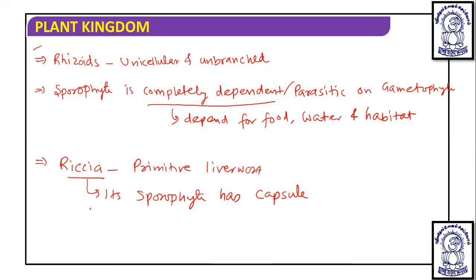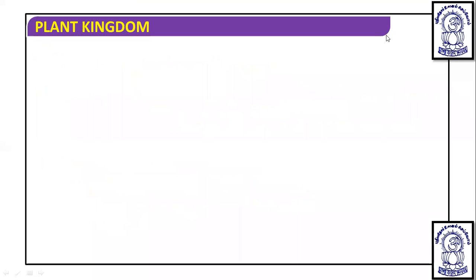Okay, and this Riccia is flat. Now, one of the important members on which the name liverwort is given to this class is Marchantia, which is liver-like. So we are going to discuss Marchantia in detail. Let's talk about Marchantia, which is one of the important members of the liverworts.